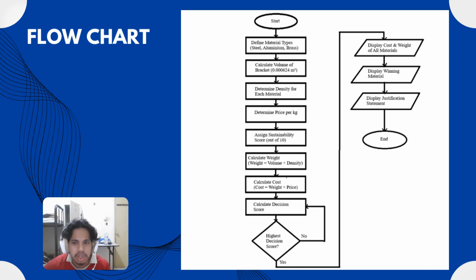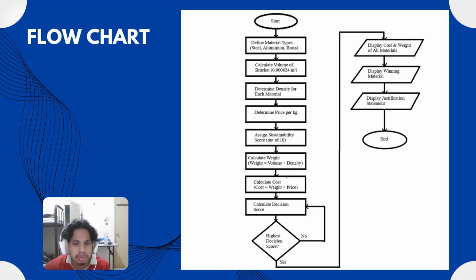The flowchart starts by defining the material type, which is steel, aluminum, and brass. After that, it calculates the volume of the bracket, and next is to determine the density for each material. After that, the process is to determine the price per kilogram. And next is to assign the sustainability score, which is out of 10. Then the next process is to calculate the weight, where weight is equal to volume times density. Next is to calculate the cost, where cost equals weight times price.